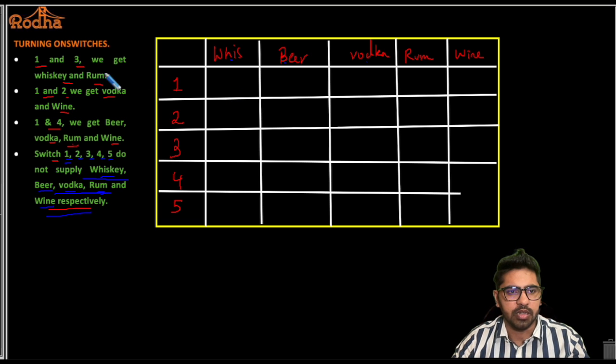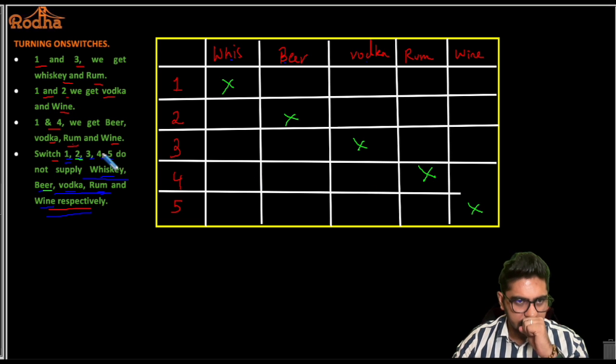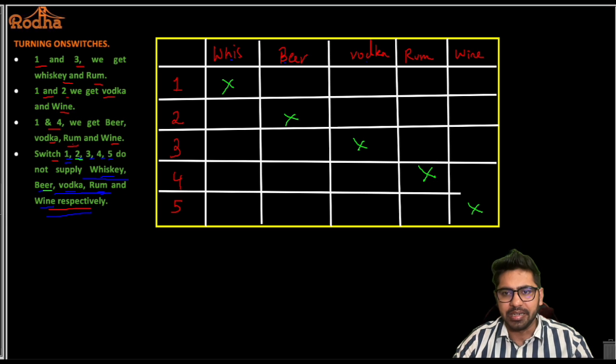Maybe I'll use a different color. Let me use green. Okay, so 1 does not supply, sorry, my bad. 1 does not supply whiskey, right? 2 does not supply beer. 3 does not supply vodka, 4 does not supply rum, and 5 does not supply wine, right? So these are this thing here, right? So now look at the diagram here. It looks very neat and clean, isn't it?